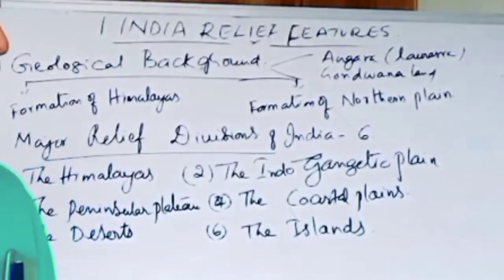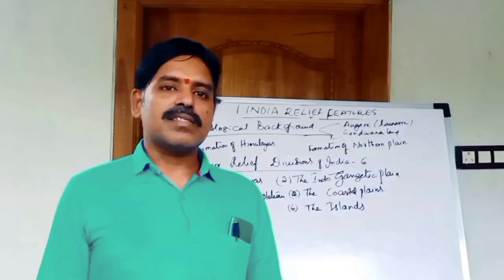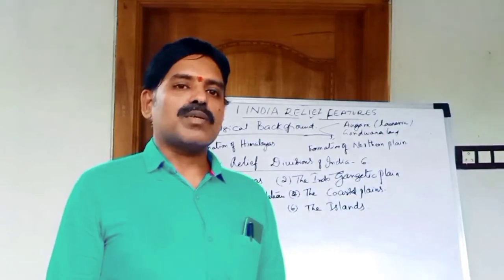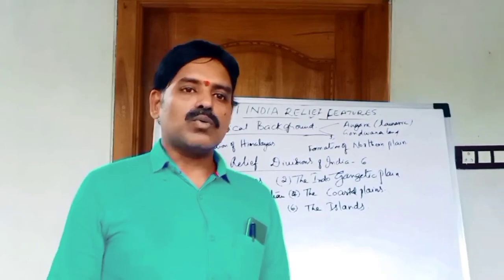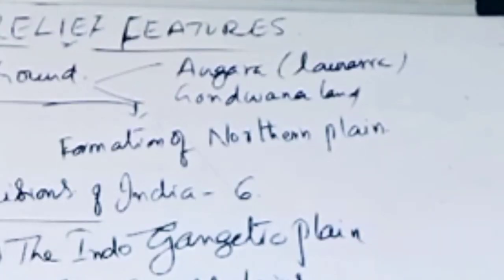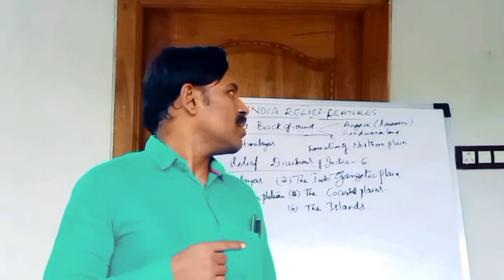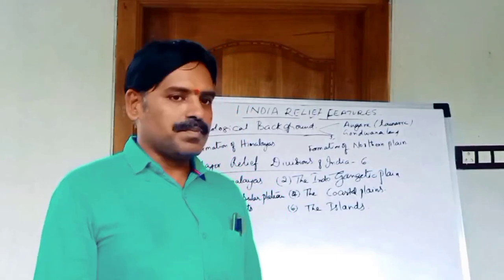Before going to this heading, we have to recall the 9th class, second lesson. Continental drift theory was proposed by Alfred Wegener. He said that the entire world was divided into two parts: one is Angara land and the second is Gondwana land. Angara land is the northern part, whose other name is Laurasia. The southern part of the world is called Gondwana land. Our Indian Peninsular Plateau is part of the Gondwana land.